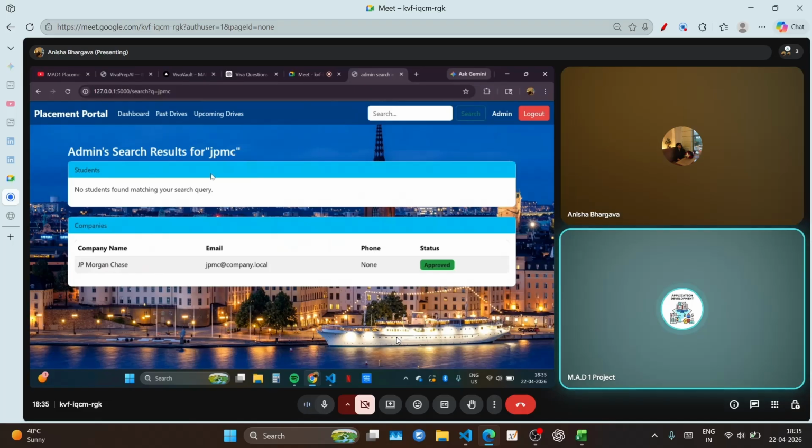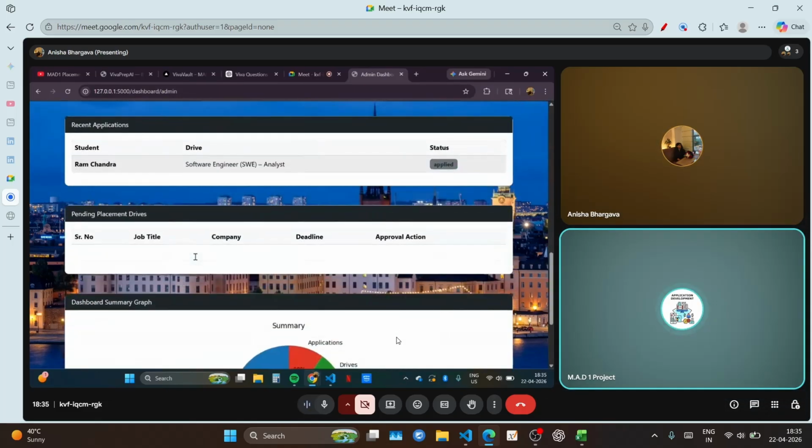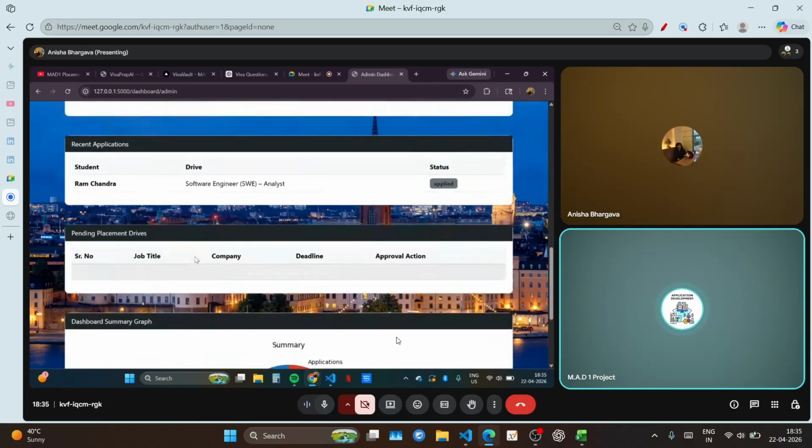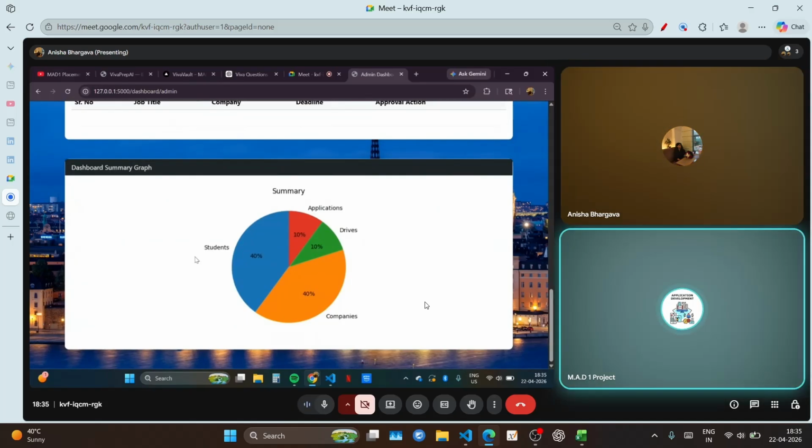You have implemented well. What about the options that you have? Just show me the graph. That's what I generally expect from a bona fide student. What have you shown? Summary, companies, the students.